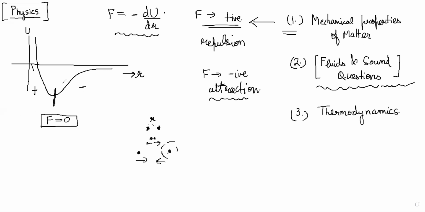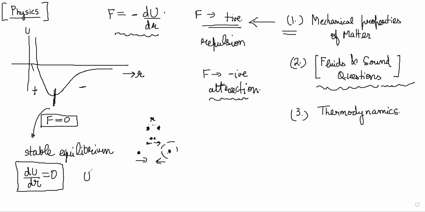This point is called the stable equilibrium point, where force is zero, or basically dU by dr is zero. dU by dr is zero means this is a maxima-minima condition for U. If U is a function of r and you have to find maxima or minima, you take dU by dr equal to zero. That happens at the stable equilibrium point, which is the point of minimum potential energy.